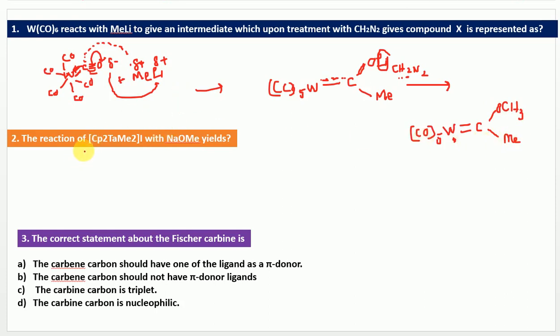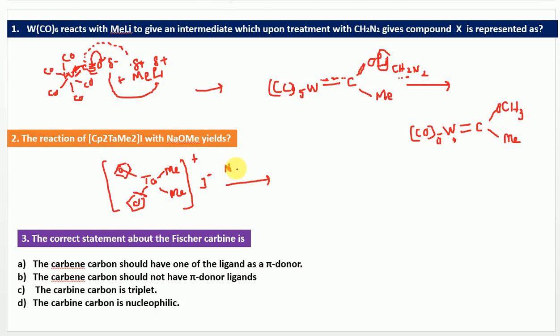Another case in this reaction: this is Cp2TaMe2. Here you can consider this is a Cp ligand, that is cyclopentadienyl, and this is tantalum, which is further attached to the Me ligands. Tantalum has coordination number 4, and notice here in this reaction this complex exists in the positive form, which is further stabilized with iodide, I-.